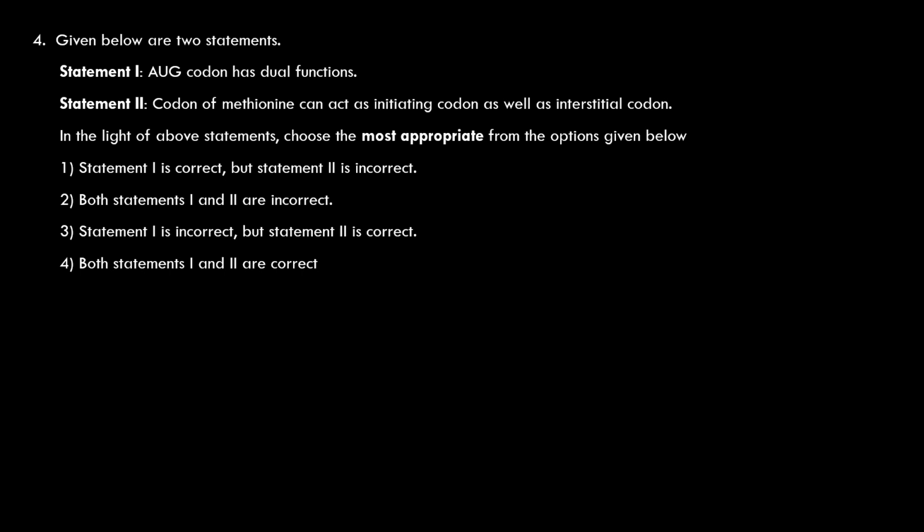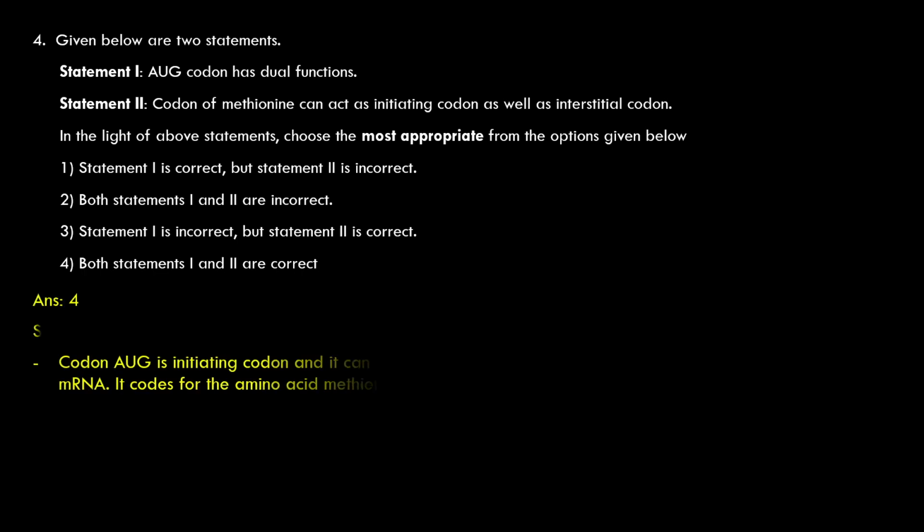So it is absolutely true. Statement 2: Codon of methionine can act as initiating codon. The codon for methionine is AUG only. It can act as initiating codon as well as interstitial codon, the codon that comes in the middle. So statement 2 is also correct. Both statement 1 and statement 2 are correct. The fourth option must be the correct one. Let us see the answer, the fourth one.